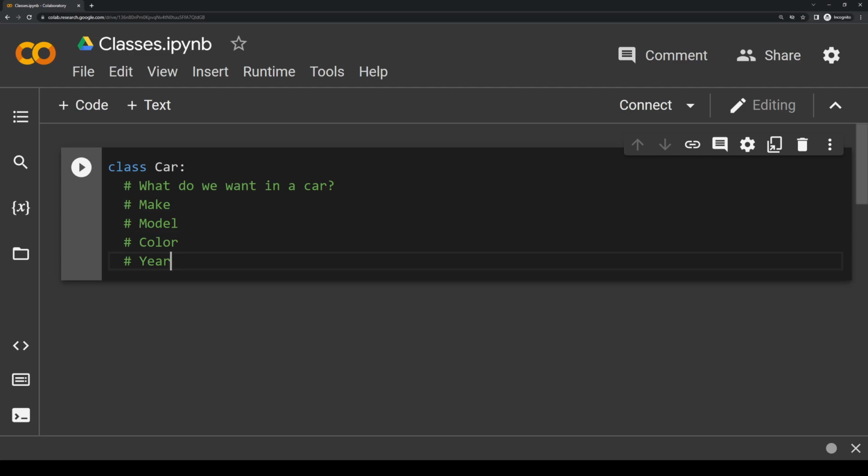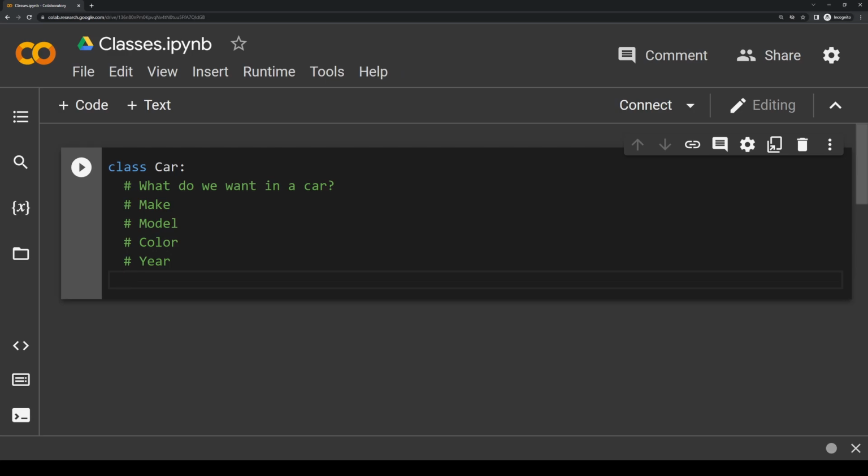Okay, so the question is, how do we actually implement these qualities for our class so that we can create some car objects? In Python, we do that through what's called the initialization function. And what this function does is sets all the attributes that we want for our class. And here's how we write this function.